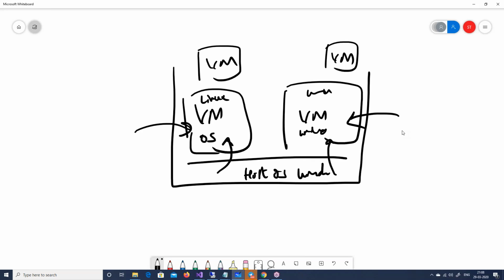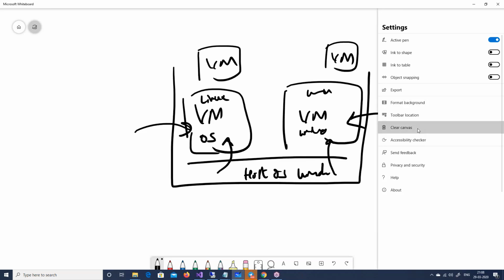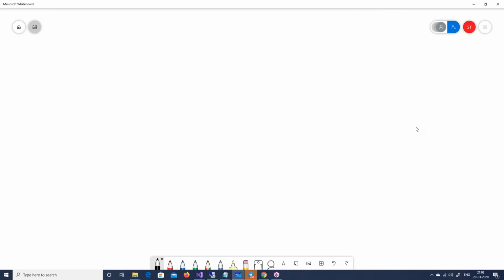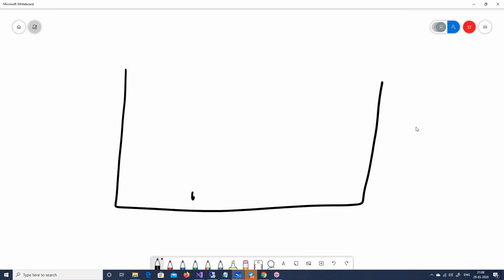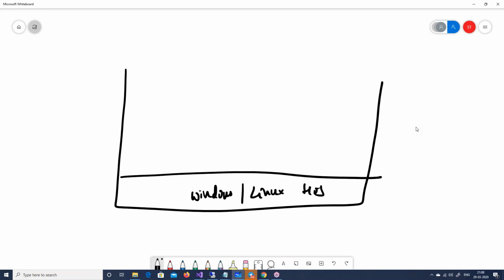That's where, when people talk about microservices, they talk about something called containers. So rather than creating virtual machines, when you talk about microservices architecture deployment, you have one host OS, which can be Windows or which can be Linux. So this is your host OS, right? But you create different containers. So you have a Linux container, maybe. A container you can think of as an isolated unit wherein only the necessary Linux bin files are present, only the necessary Linux bin files which are necessary to run that operating system.